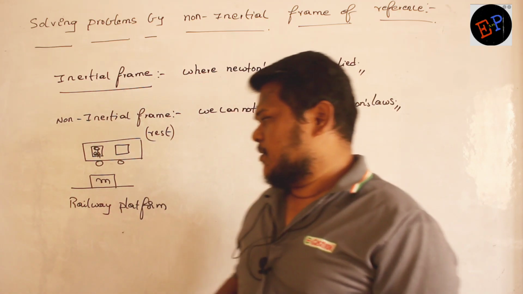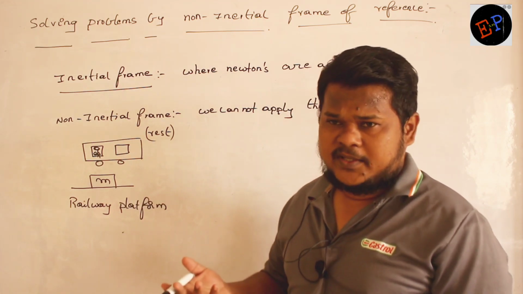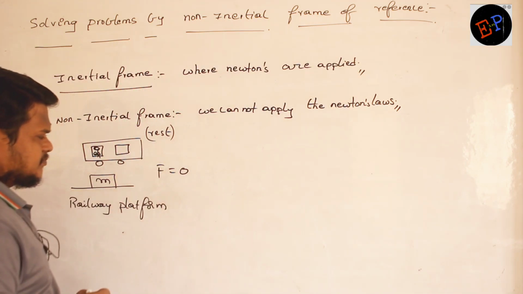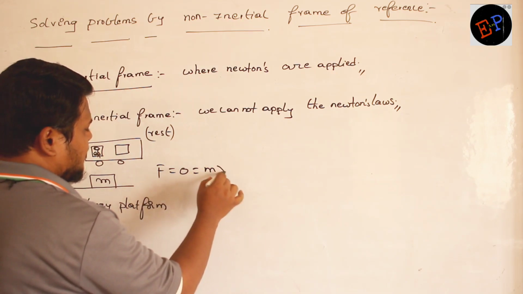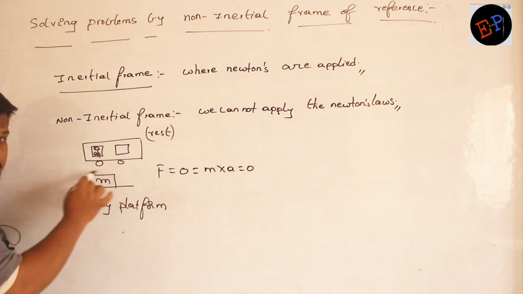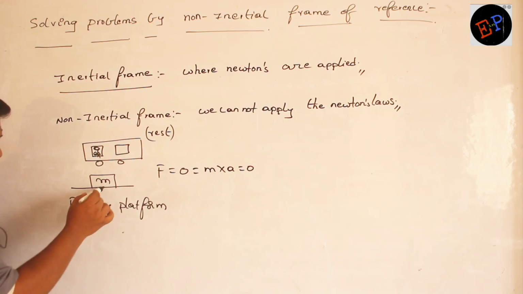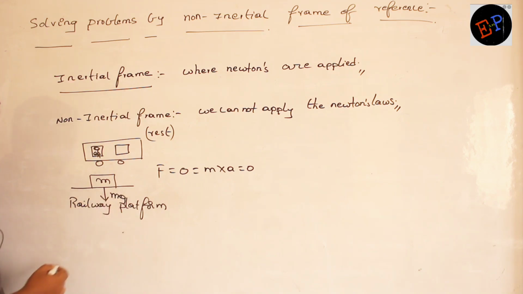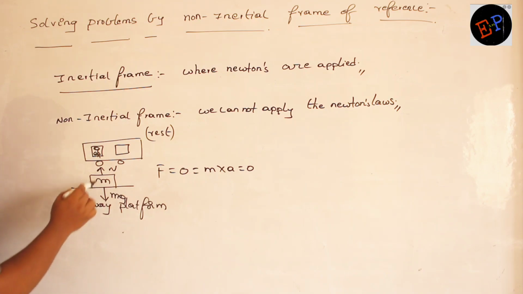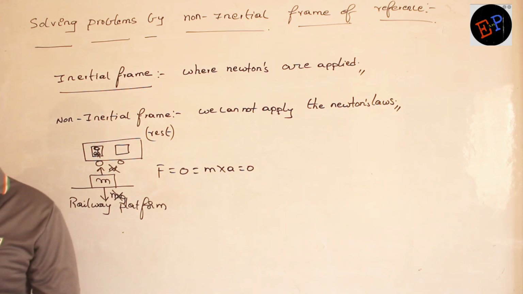Is anybody applying force on this mass? Nobody is applying force, so force applied is 0. If force applied is 0, mass into acceleration is also 0. We are discussing the force acting on this mass. There are definitely two forces acting on the mass. One force is the weight of this body, mg. Another force is the normal reaction given by the ground on the mass. But these two forces, normal reaction and mg, will get cancelled with each other.